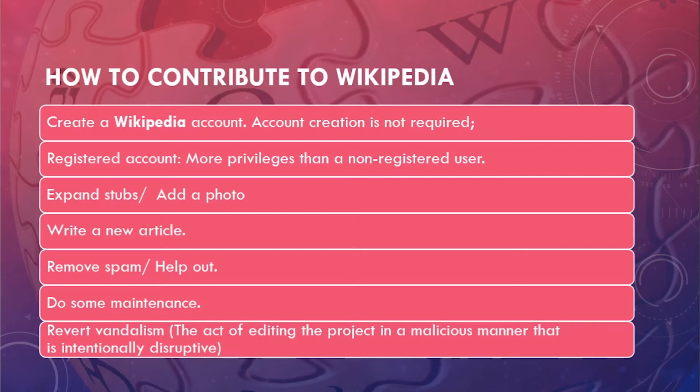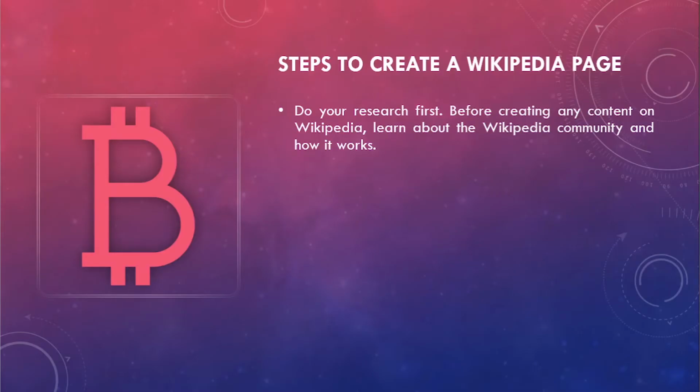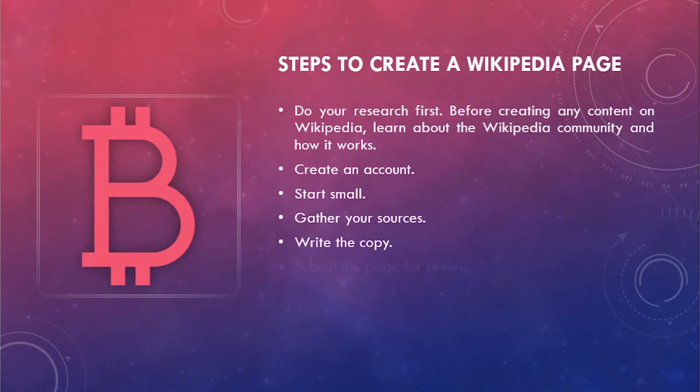Now let's see what the steps are to create a Wikipedia page. Do your research first. Before creating any content on Wikipedia, learn about the Wikipedia community and how it works. Create an account. Start small. Gather your sources. Write the copy. Submit the page for review.